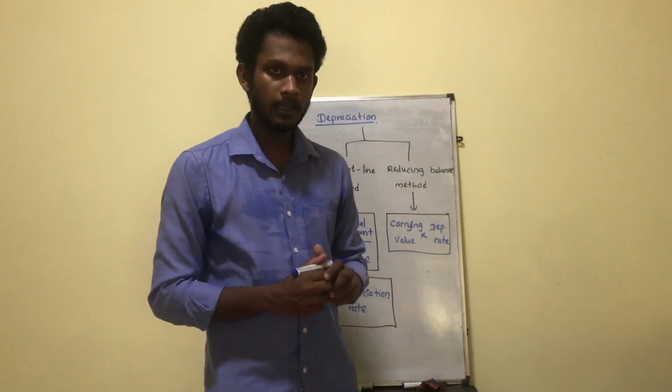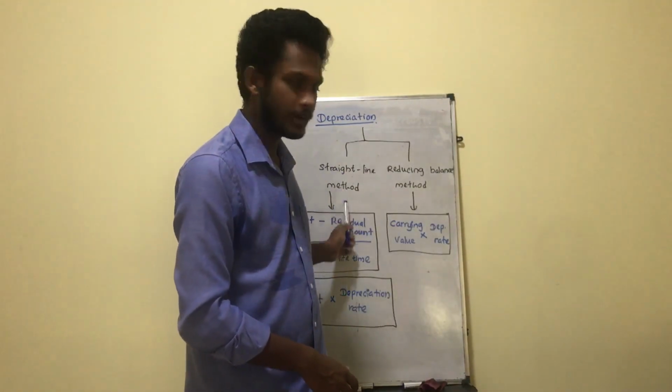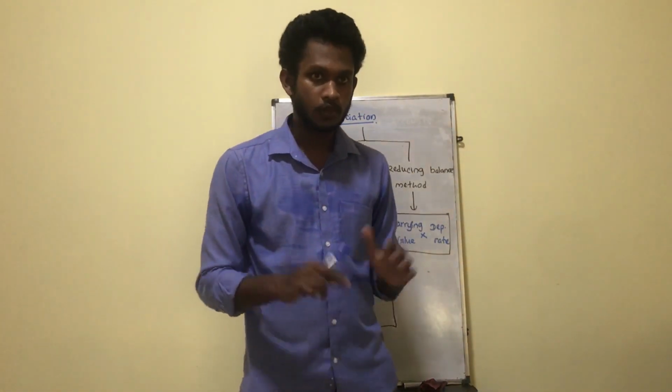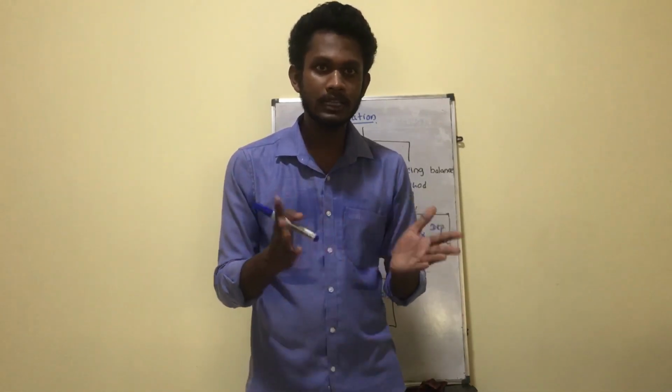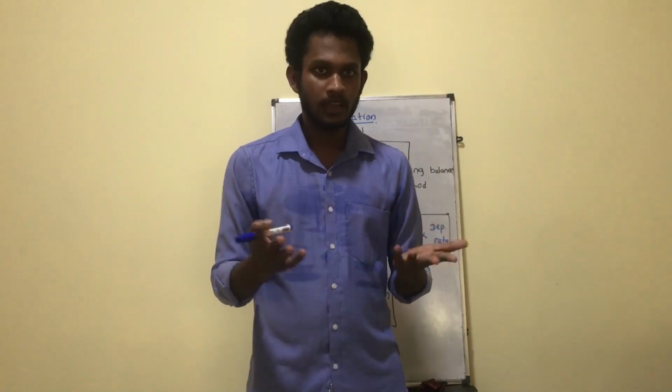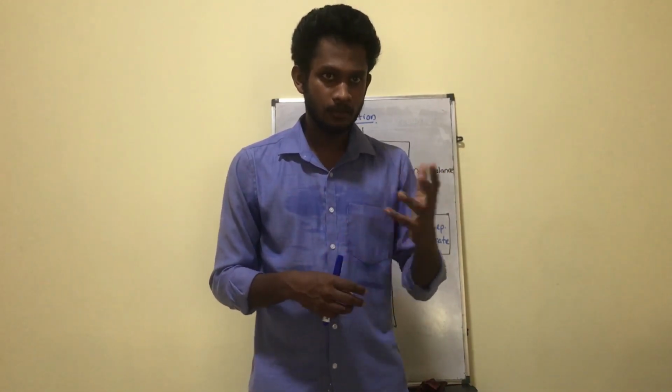So when it comes to a company, there are two methods of recognizing depreciation. The first one is the straight line method and the second is the reducing balance method. If we take the definition of depreciation, it's the writing down of the depreciable amount over the economic lifetime of the asset. So what do you mean by the depreciable amount? Depreciable amount is the cost minus residual value or the scrap value. So what do you mean by the scrap value or the residual value? In some assets, there may be a small amount which we can ensure can be collected by selling the asset at the end of the useful lifetime of the asset, right?